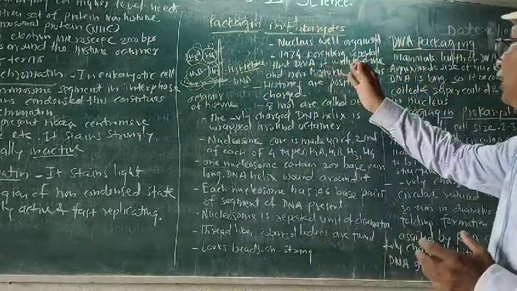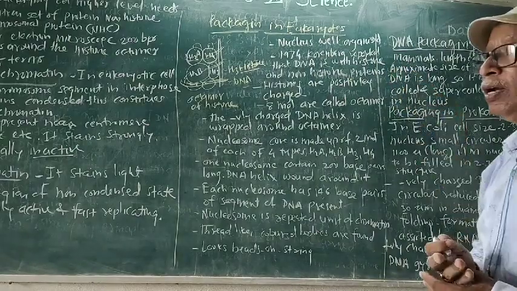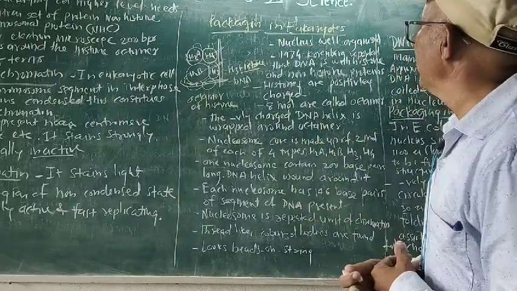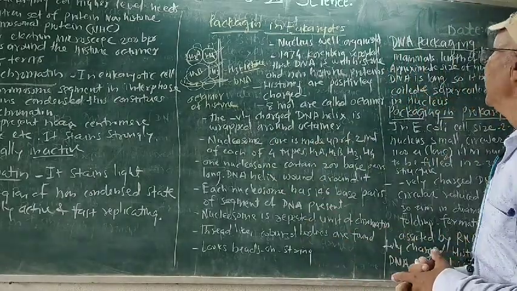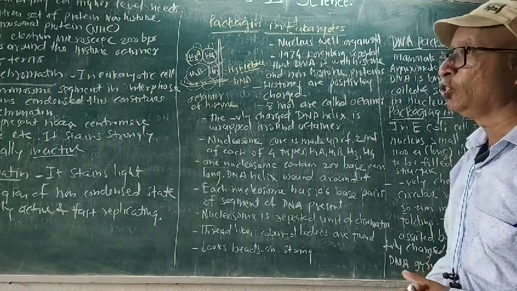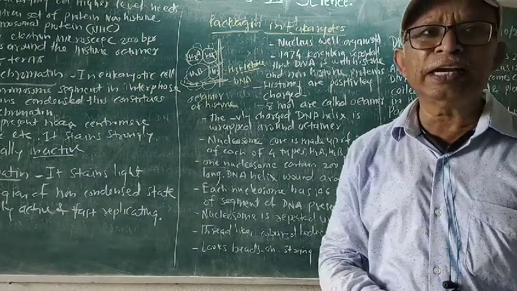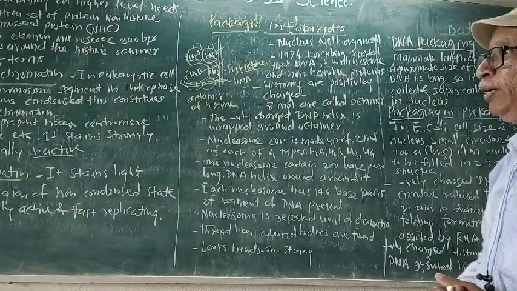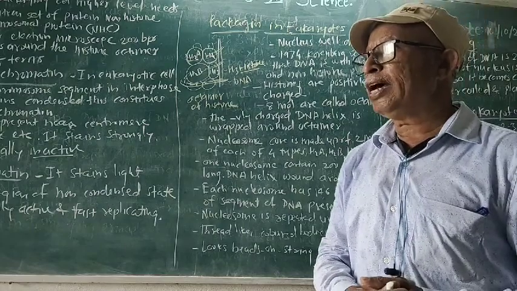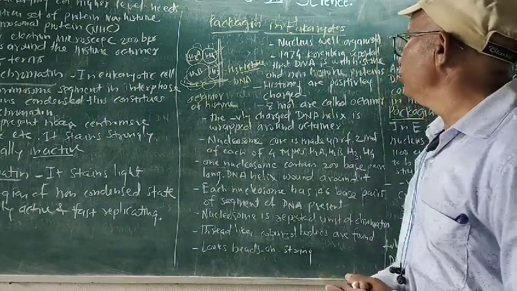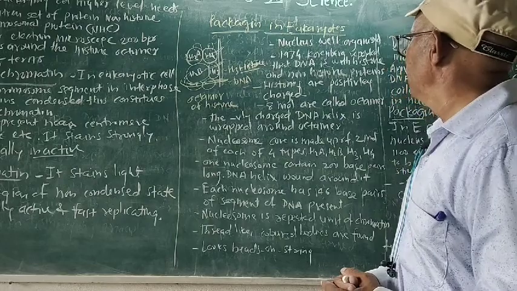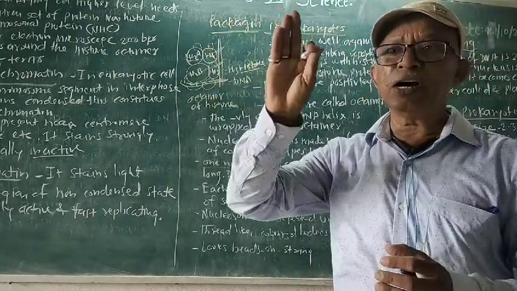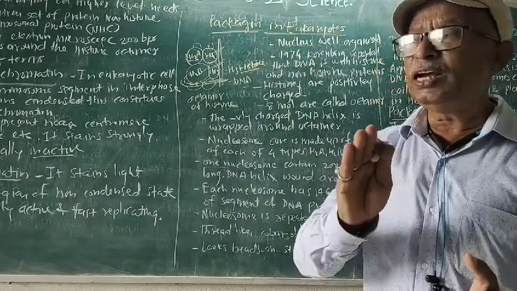In 1974, Kornberg reported, after different scientists had worked on this, that DNA is with histone and non-histone proteins. Which two things are there? Histone and non-histone proteins. Histones are positively charged and DNA is negatively charged. Eight molecules of histones are present. It is called an octamer.